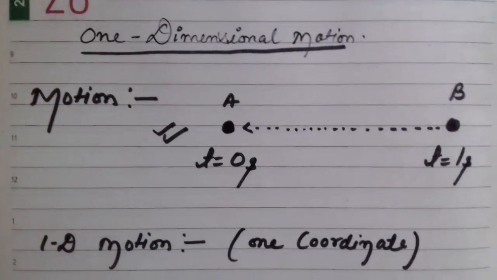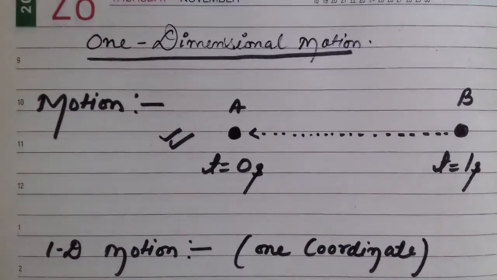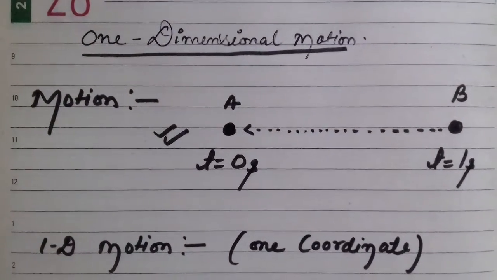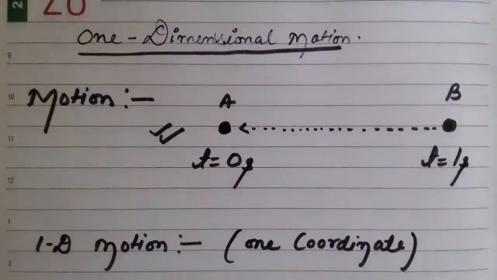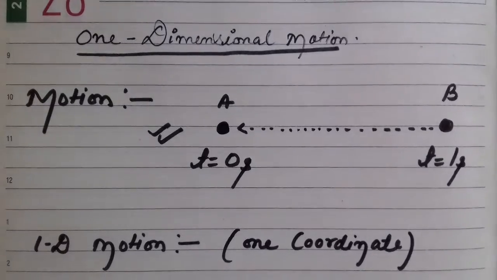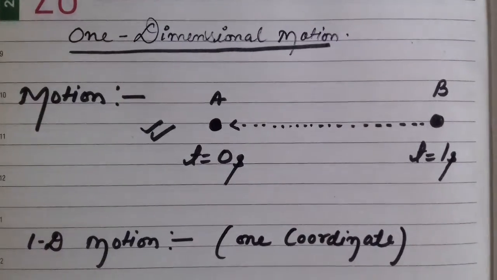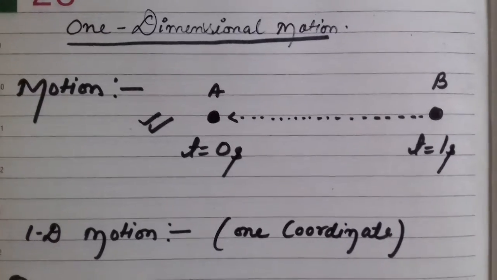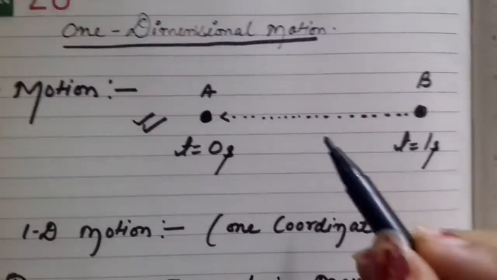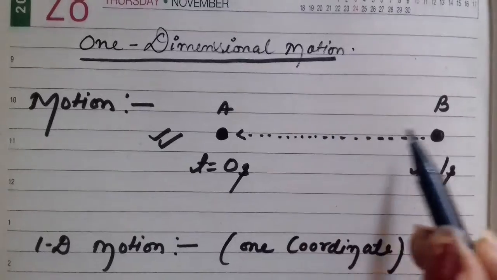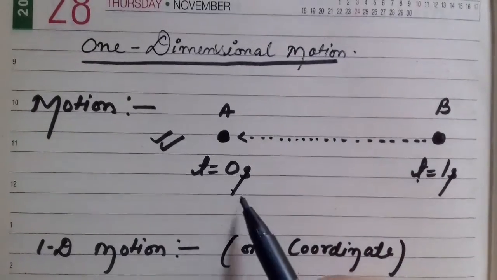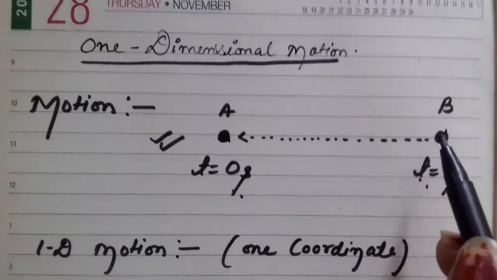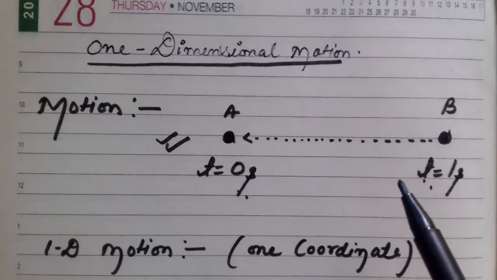Good morning everyone. In this video we will be discussing the special form of motion, that is one dimensional motion. So basically before proceeding to one dimensional motion, let me recap yesterday's topic, that is motion. Yesterday we already discussed that when a body changes its position with respect to time, since the time is also changing and the body is also changing its position, then it is said to be in motion.